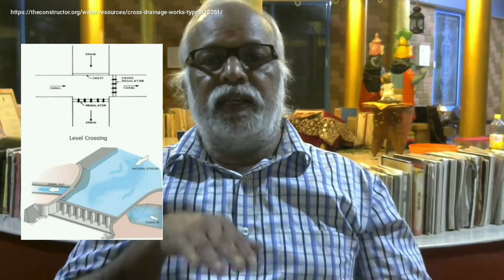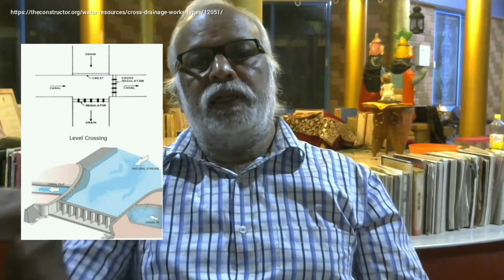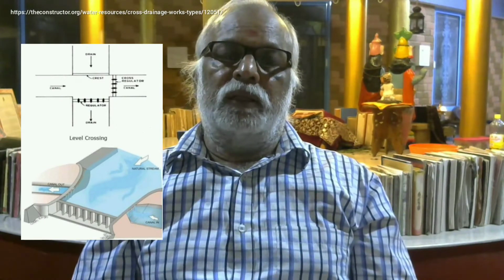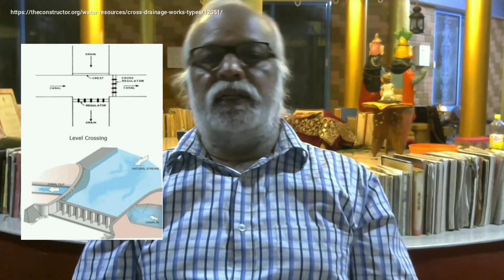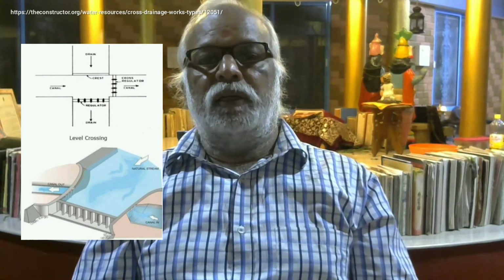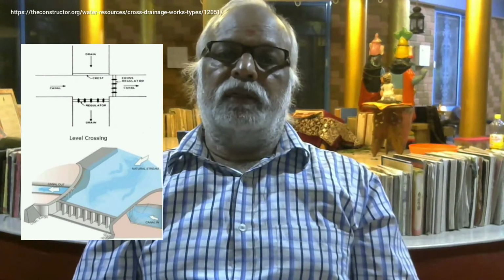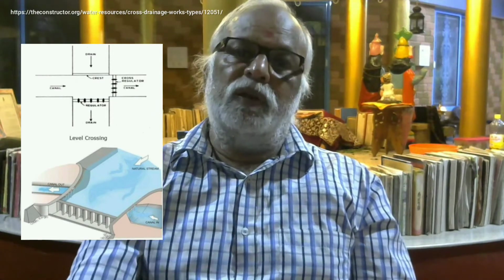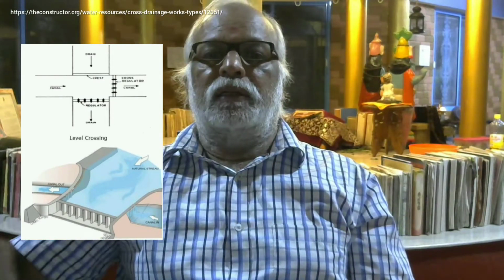Just the reverse: canal below and the natural drain above. Then it is called an under tunnel. An under tunnel is one in which the canal will be below and the natural drain, or it can be a road also, is above.